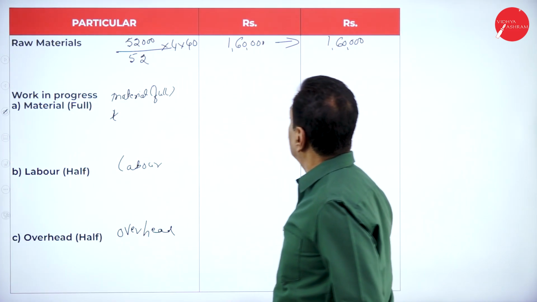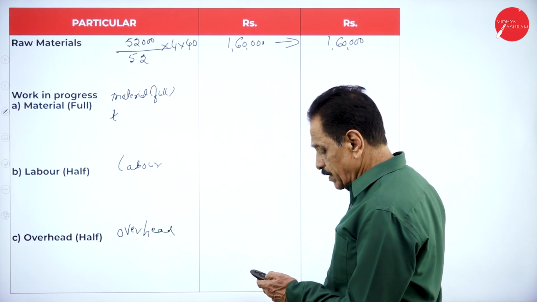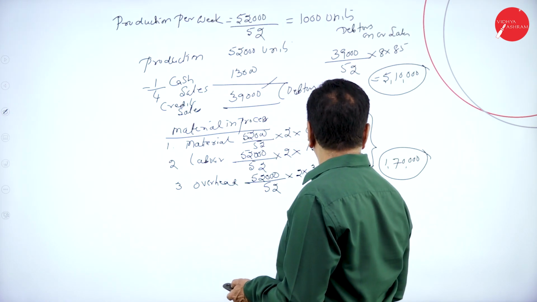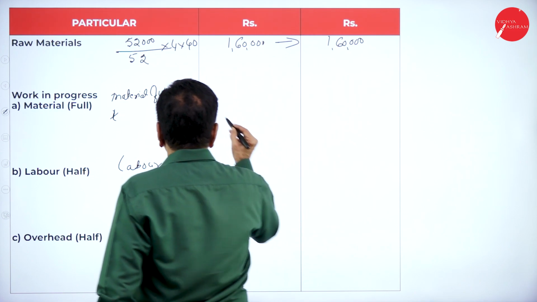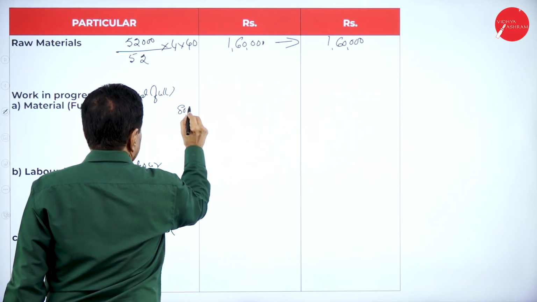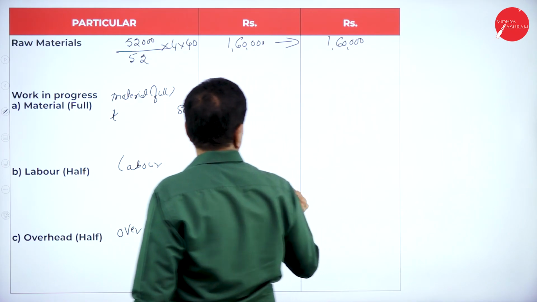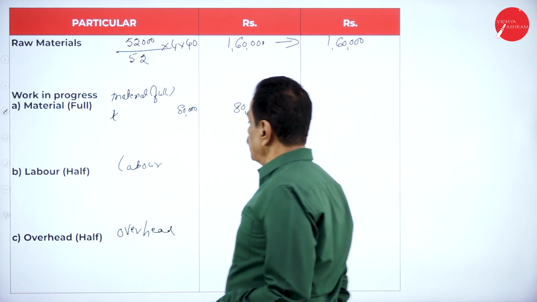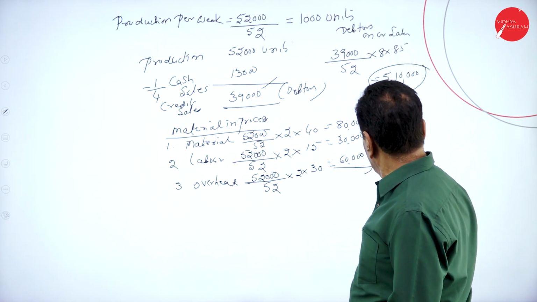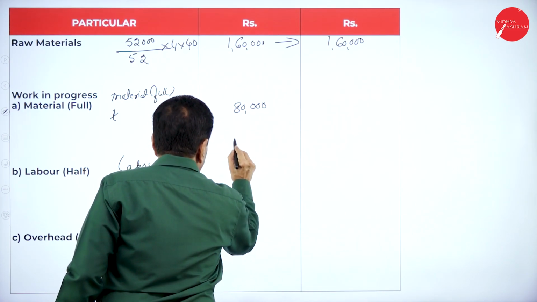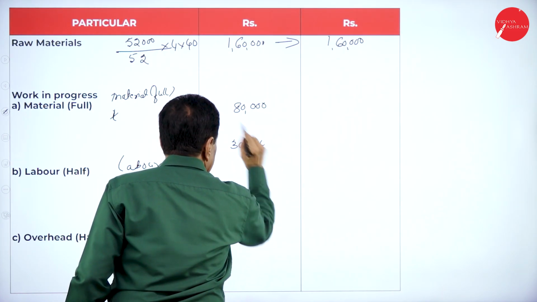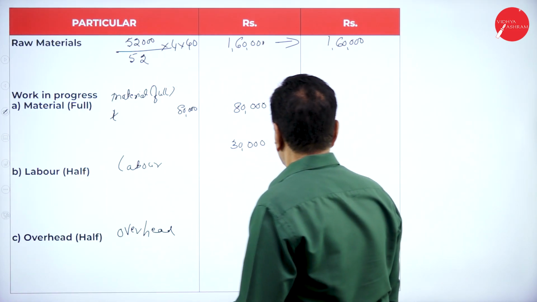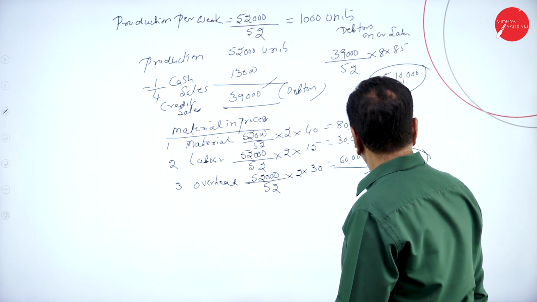See the working note: material works out to 80,000, put it here. Labor works out to 30,000. Overhead works out to 60,000.